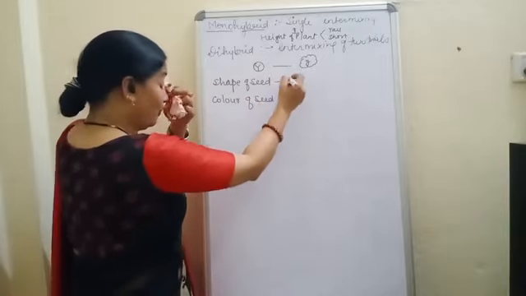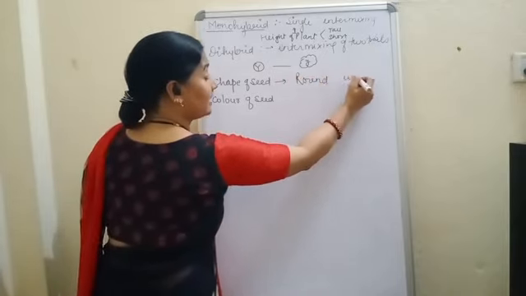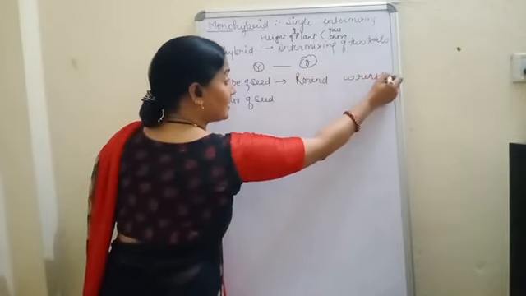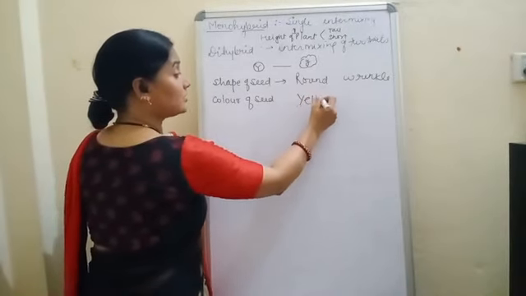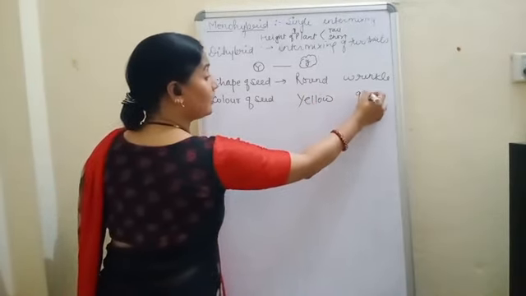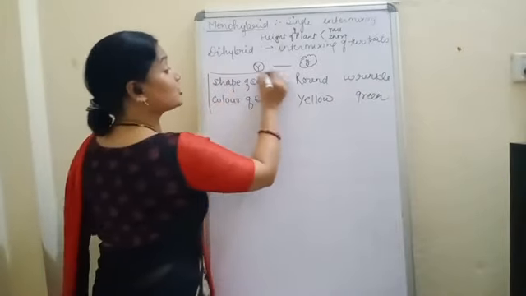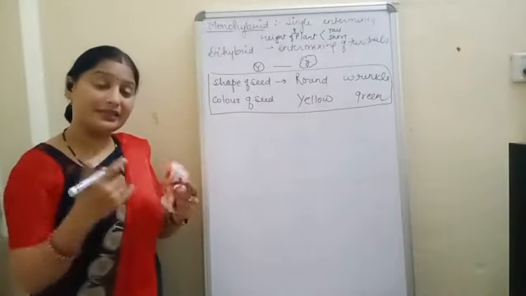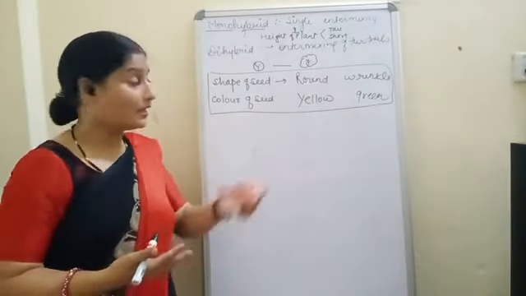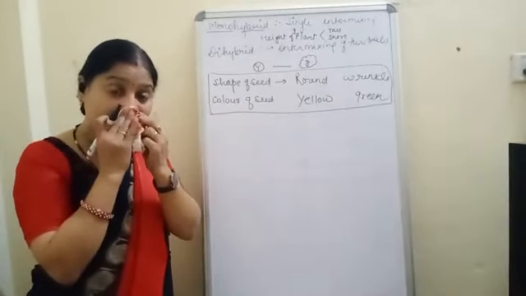Now the shape had two forms, one round and another wrinkled. The color was yellow or green. So he took two traits together, two characters together, and then he mixed them. And so it is called a dihybrid cross or dihybrid.